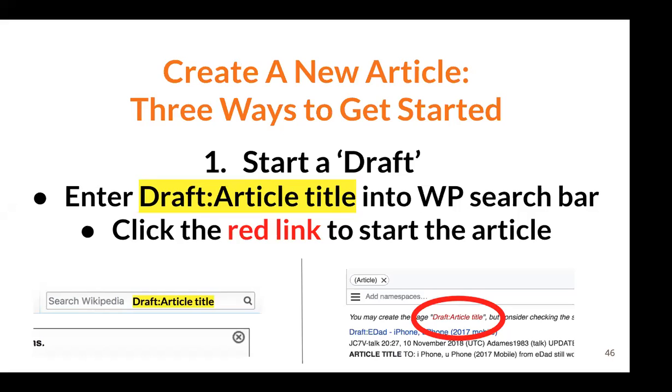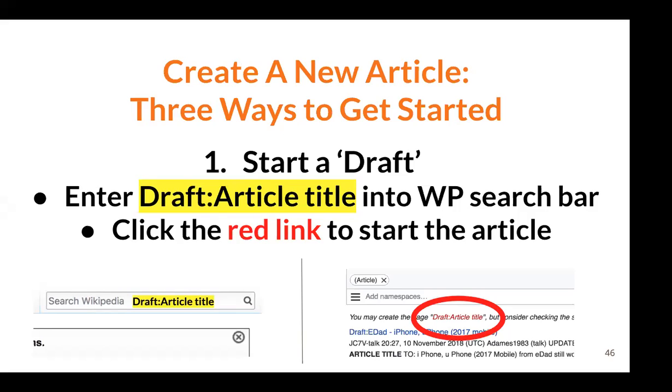Let's say you want to start an article, but as a draft. Before I move forward, I'll tell you the pros and cons of starting an article as a draft. Starting it as a draft allows you to come back to it and keep making changes before it's ready to be published. So that's a great thing. If you were to publish it within main space, which means not as a draft but as a regular article, and it wasn't quite ready, other editors will come along and nominate it to be deleted because it wasn't ready to be published.